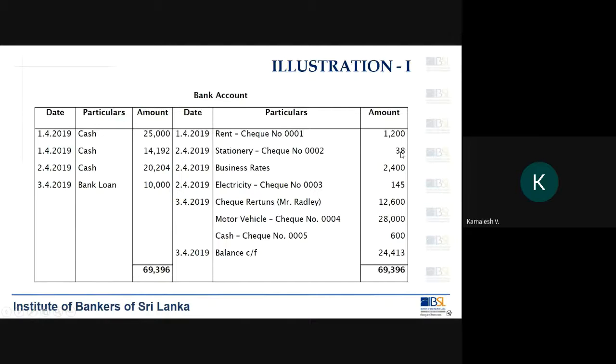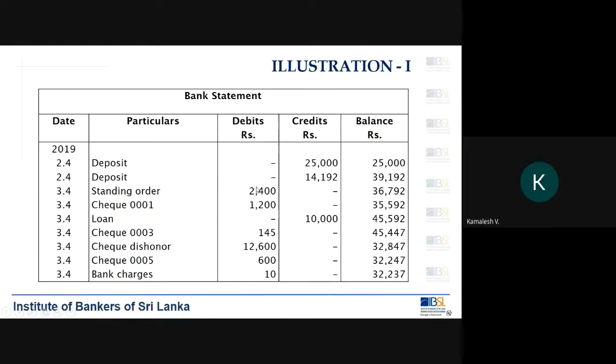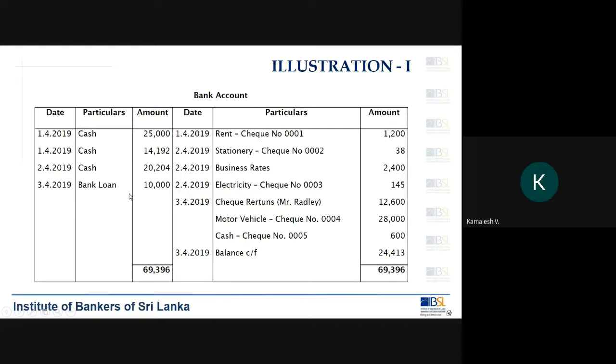Okay, so we have one item. We need to go through the remaining. Business rates, 2,400. Here, 2,400, but here you make an assumption. They say standing order. Now, how will you compare these two?